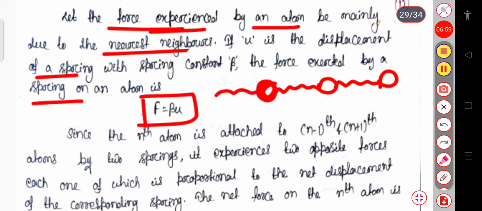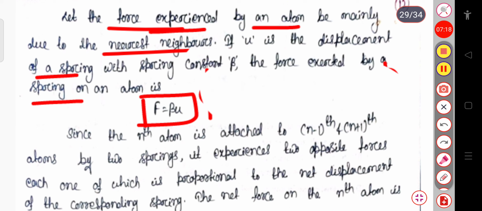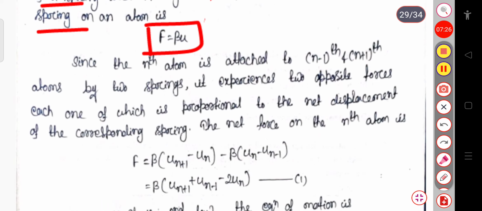When this atom will vibrate, then through the spring it will reach this atom, and again it will start to vibrate, and again it will transfer the energy, then the nearest atom will start vibrating, and similarly the atoms joined at this point will also vibrate. Okay. So here we are considering that if u is the displacement of the spring because of this vibration, the force we can write is equal to beta u, where beta is the spring constant.